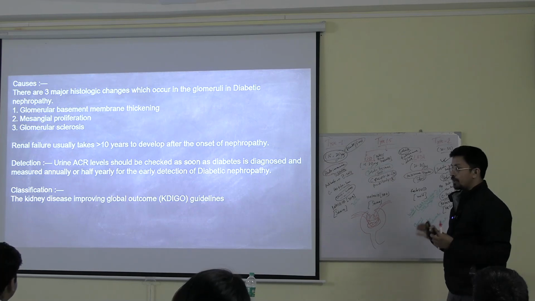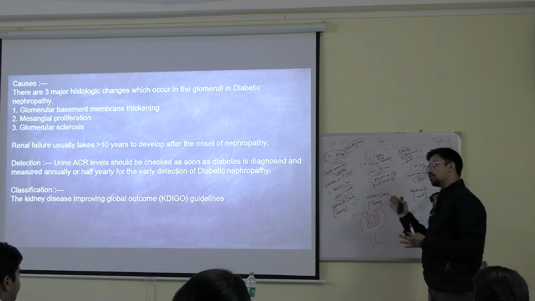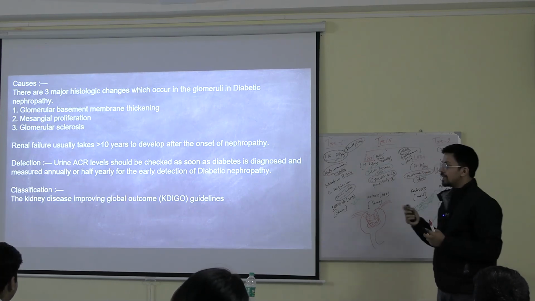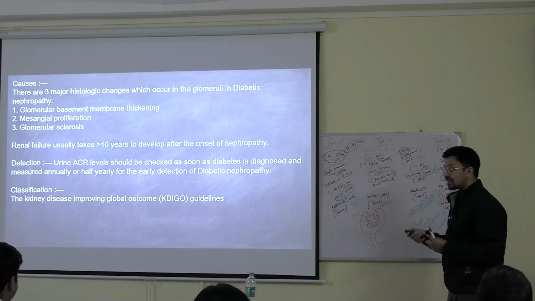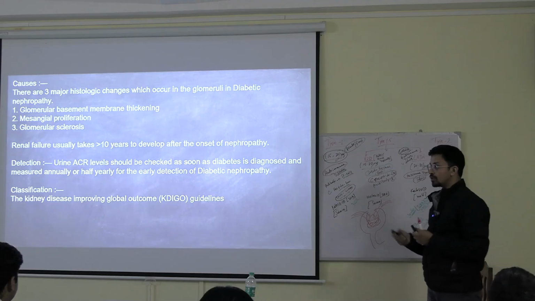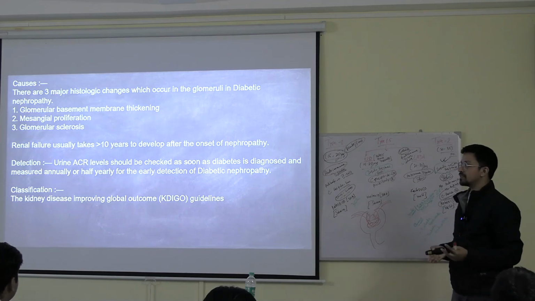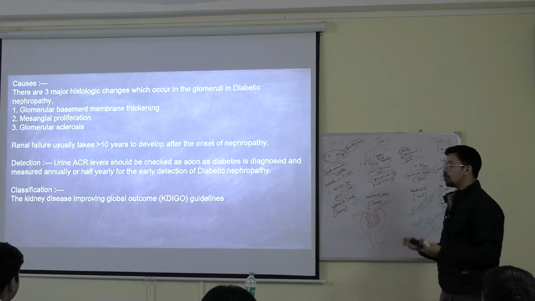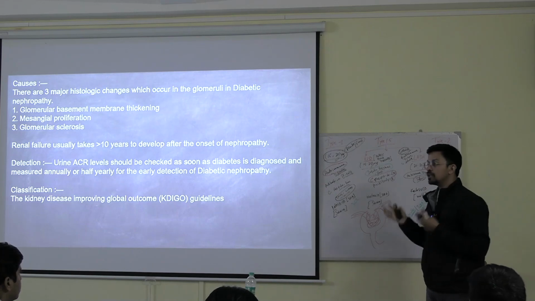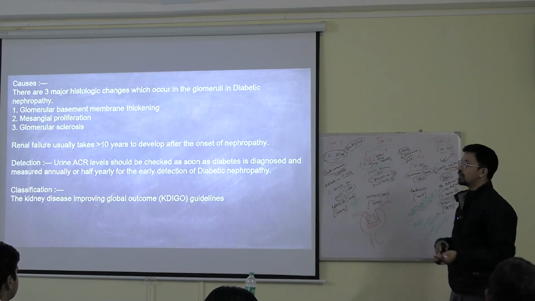If you maintain, then it can be even more than that. And in certain conditions, that urine ACR I told you about, if the urine ACR is more than 30, there is a chance of developing renal failure much earlier than 10 years. It means already more and more microalbumin is being lost. That is why the development of kidney failure can be much earlier.